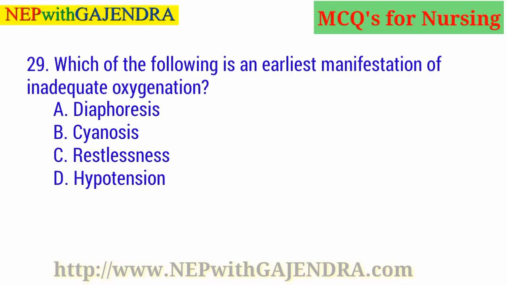Which of the following is an earliest manifestation of inadequate oxygenation? A. Diaphoresis. B. Cyanosis. C. Restlessness. D. Hypotension. Guess the right answer. Right answer is C. Restlessness.